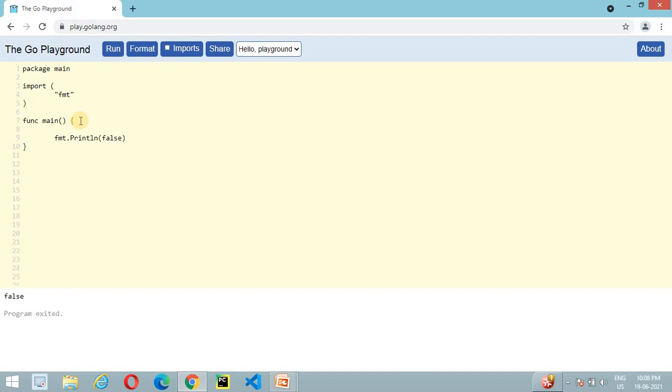Another way is to declare a variable with a predefined value. Here we declare variable x with value 10, as given in the slide as well. Here the value 10 is called a literal value because it is already hard coded in our program.